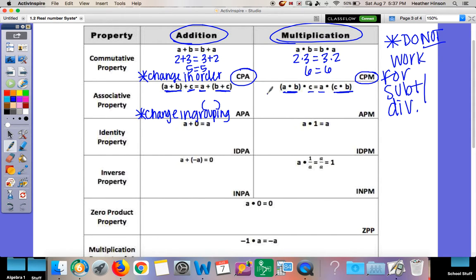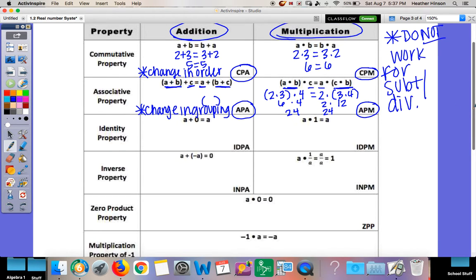Like, I'll give you an example. If we do 2 times 3 times 4, or 2 times 3 times 4. 2 times 3 is 6, times 4 is 24. On the other side, you have to do your parentheses first. 3 times 4 is 12, times 2 is still 24. Doesn't matter where the parentheses are with addition and multiplication, it's going to be the same answer. So associative, their shorthand is APA, associative property of addition, or associative property of multiplication. So you can write those shorthands.